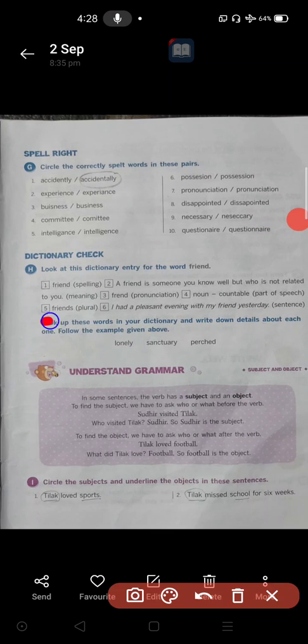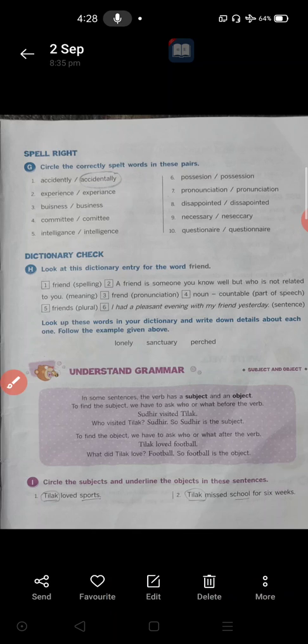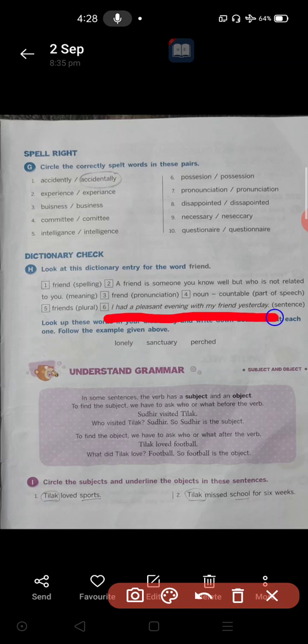Friends. Its plural form is what? Friend. If one is there, Basava only, it is my friend. If two members are there, Basava and Shankar, they are my friends. Friends. Then the sixth word, you can go there. The sixth point we have to check out.